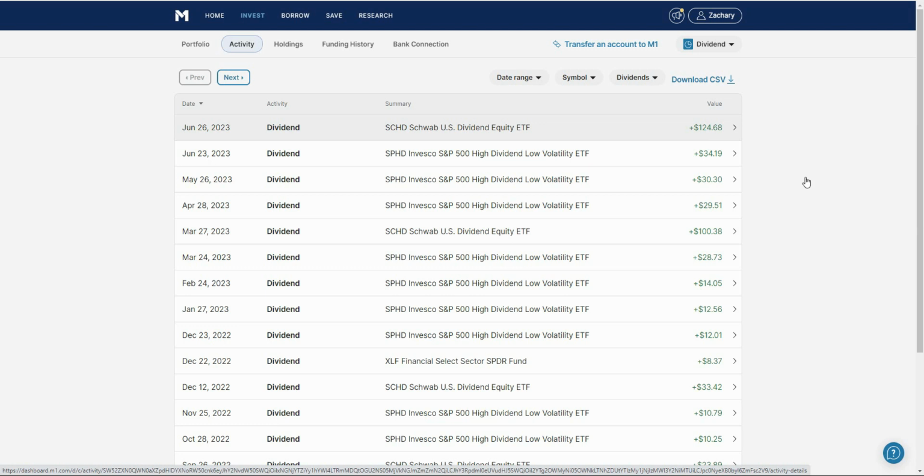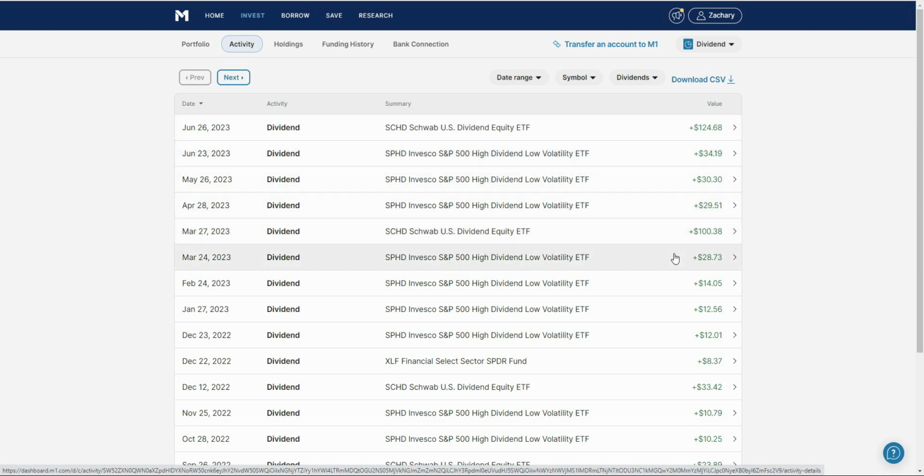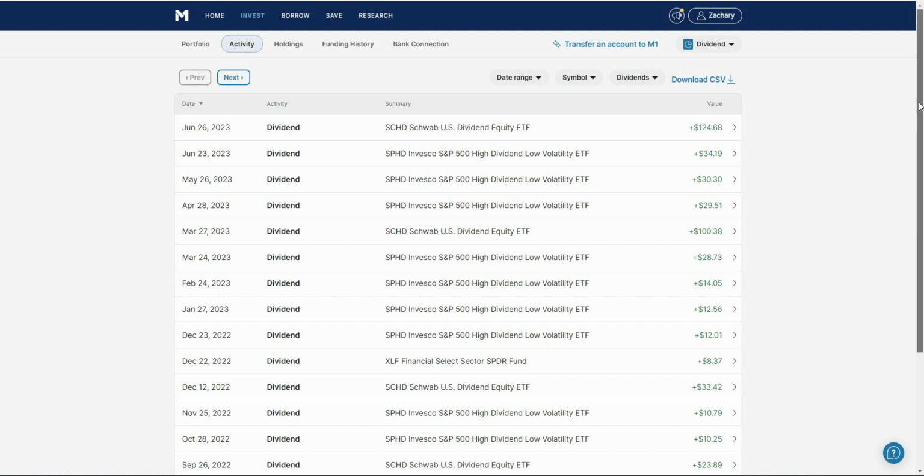Now these amounts are going to change because some of these ETFs vary quarter by quarter, but the SPHD ETF, the high dividend, low volatility ETF that pays monthly, has been growing pretty consistently. Of course, there was a bit of a large jump here because I invested more, but it went from 28 to 29. Now I'm getting paid 34 a month, and that is for doing nothing. That is passive income that I use to reinvest and increase my capital along the way, which will pay me more dividends in the future.